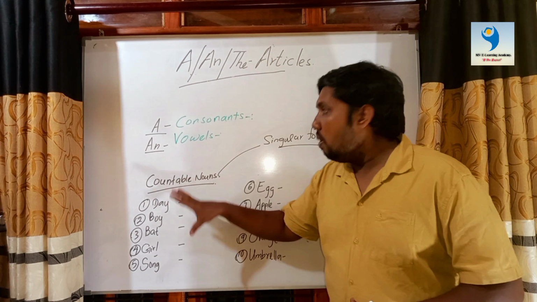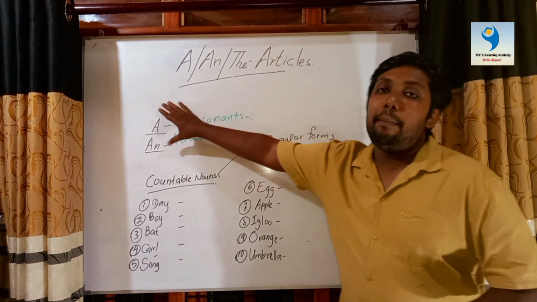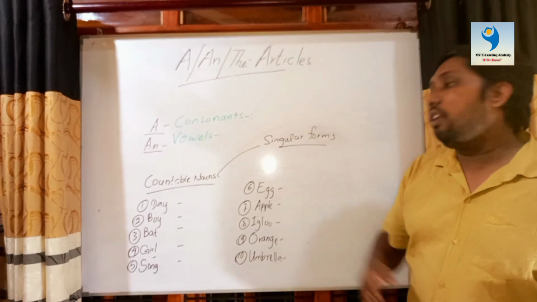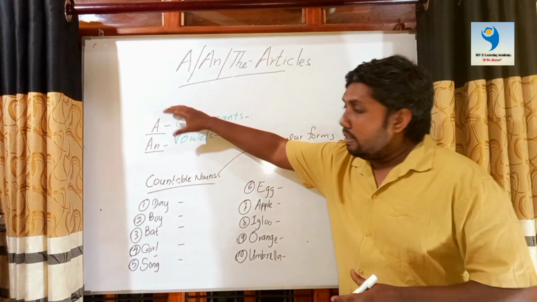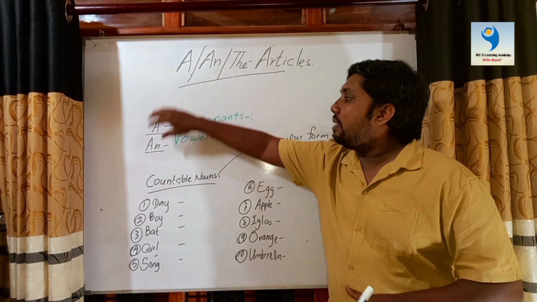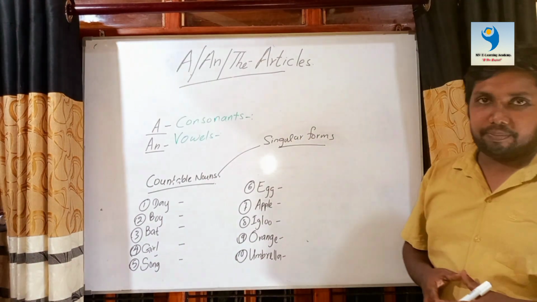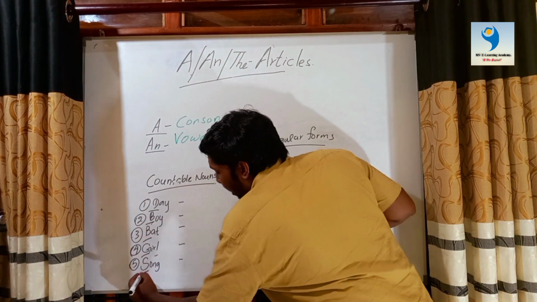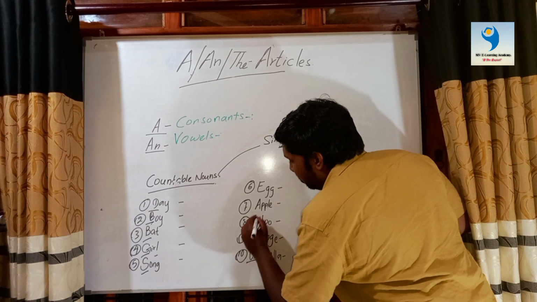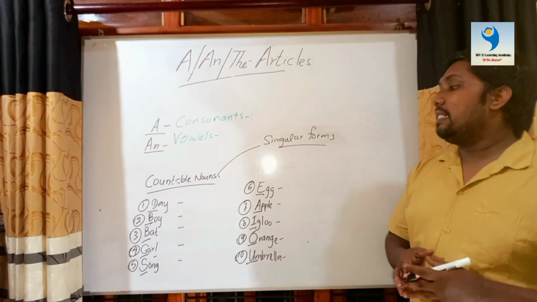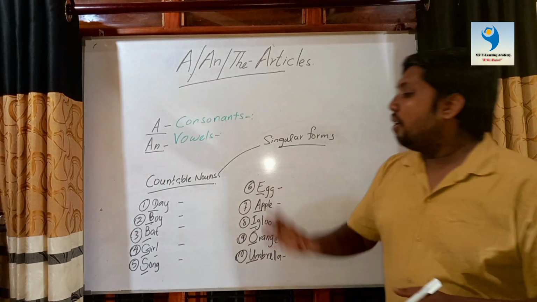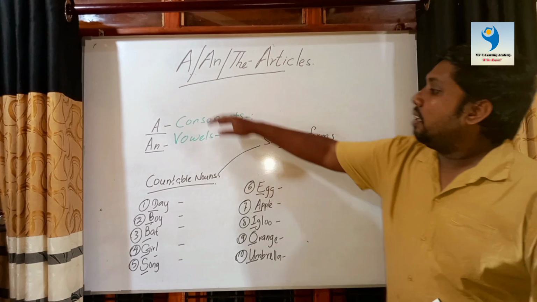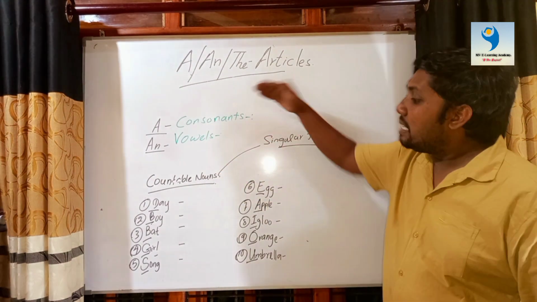Now, how are we going to use these two main articles, a and an? And where are we going to use these articles, a and an? Now we have to consider the first letter of these countable singular nouns, whether it's a vowel or a consonant.